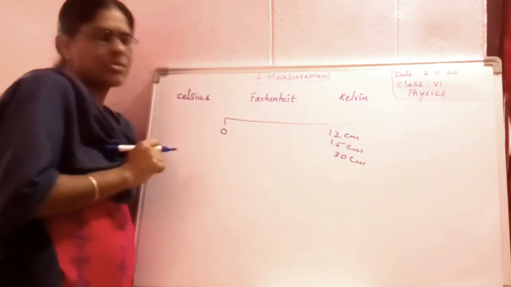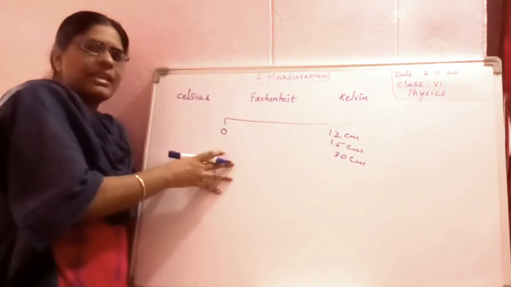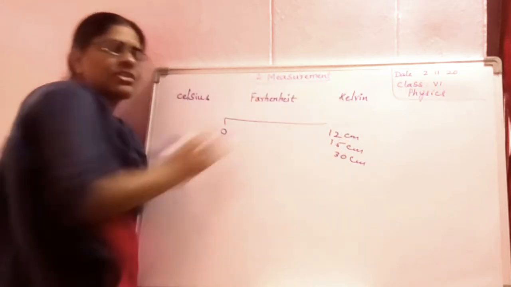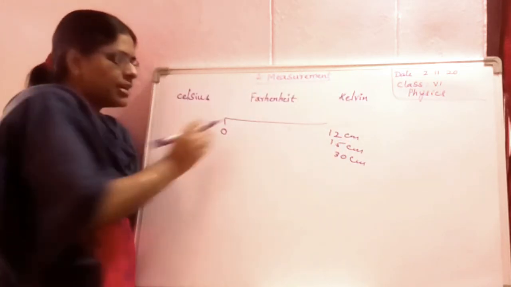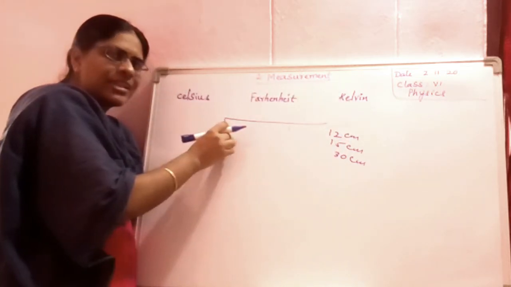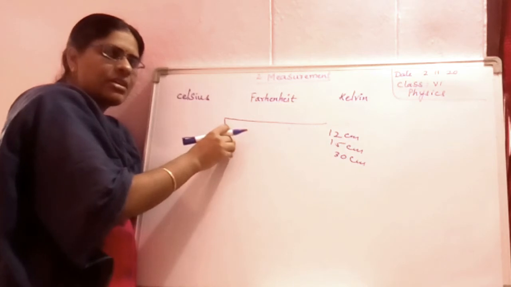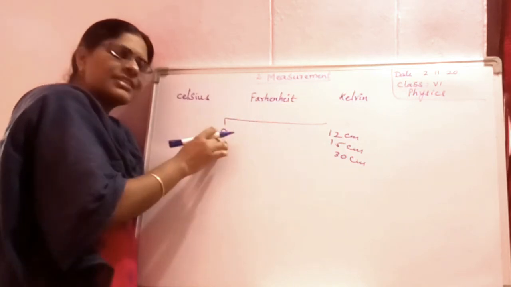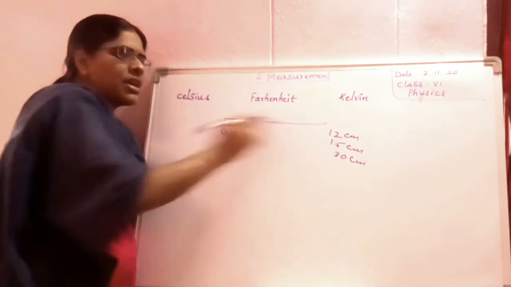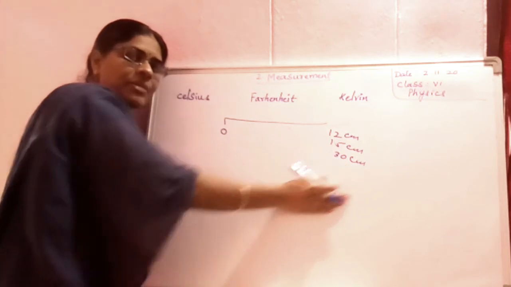Yes or no? Similarly, these scales also have the least one, like for your scale is 0 centimeters up to 30 centimeters.